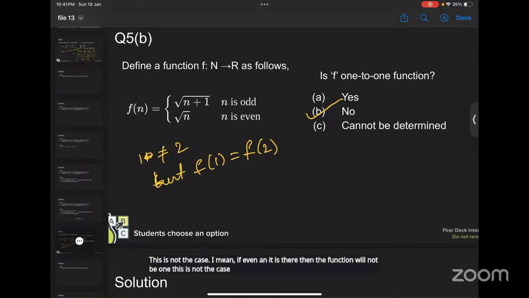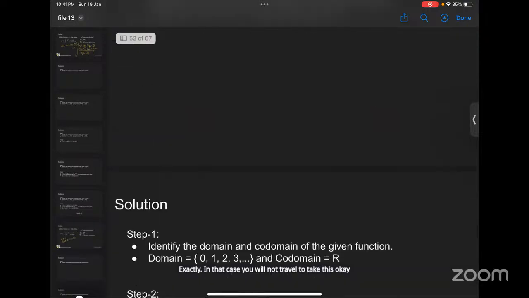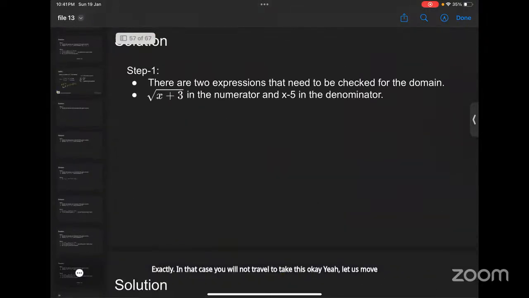Madam, if you add 1 to any odd number, it becomes an even number. Correct, madam? Yeah, that is true. But if 2 is always there, n plus 2, n is odd, exactly. In that case, you will not be able to take this. Yes, ma'am, understood. Okay. Let us move to the next question.